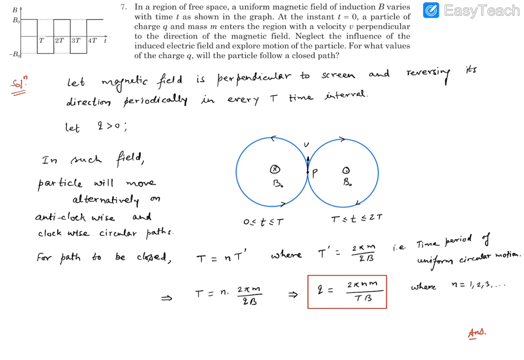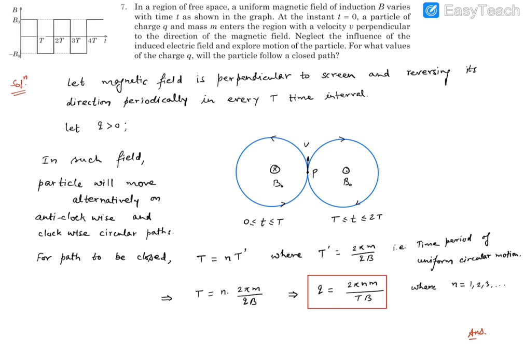Now in this situation, if the time is running between 0 and capital T, the particle is subjected to a force, and a uniform magnetic field will create a uniform circular motion. This particle will be moving in a circular path, and it may complete the circle, or it may not complete the circle before the field direction gets reversed.